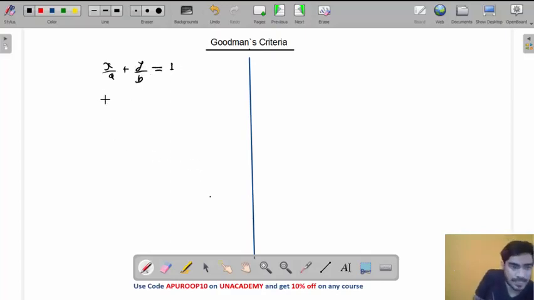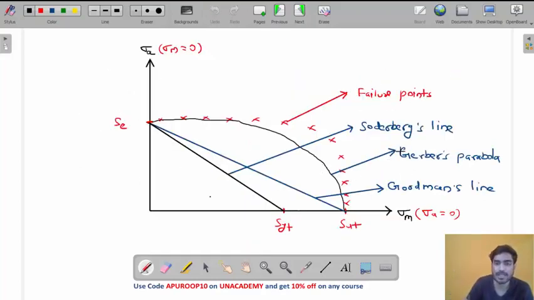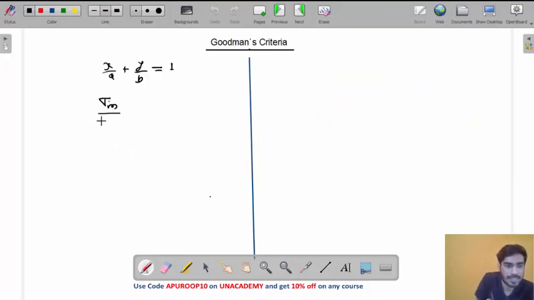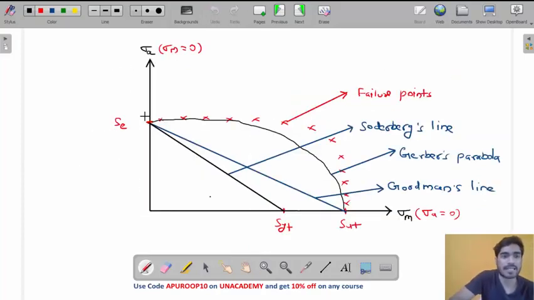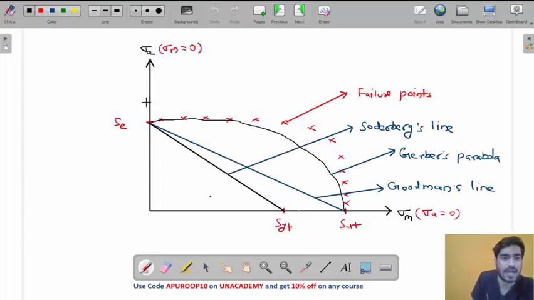What is the x-axis, my friend? Sigma m divided by SUT, where Goodman is cutting the x-axis. Goodman is cutting the x-axis at SUT, plus, what is the y-axis? It is sigma a, and where is it cutting the y-axis?